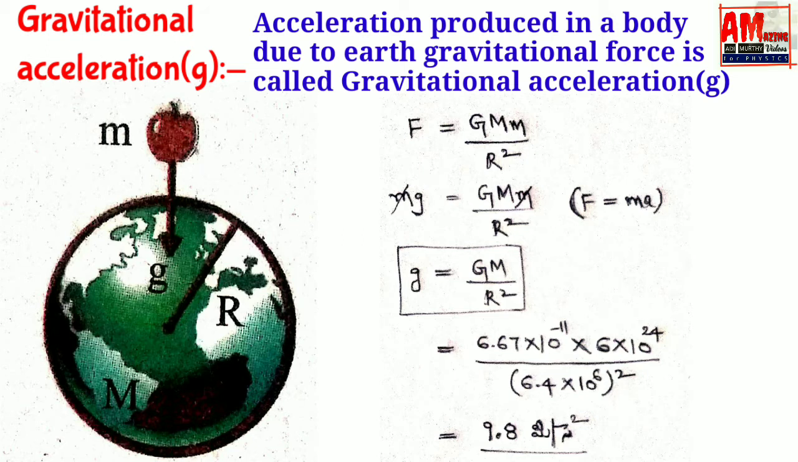If you substitute the value of the universal constant 6.67 into 10 to the power of minus 11, into the mass of the earth 6 into 10 to the power of 24, by the radius of the earth 6.4 into 10 to the power of 6, and simplify, we get gravitational acceleration 9.8 meter per second square. It means the earth exerts 9.8 meter per second square acceleration on every object irrespective of its mass.